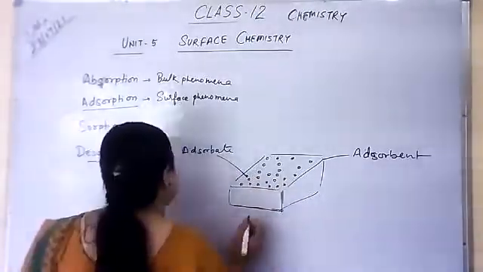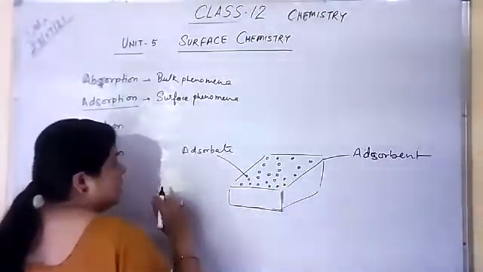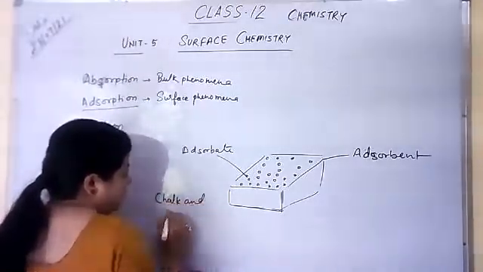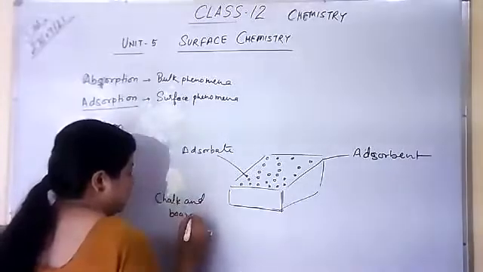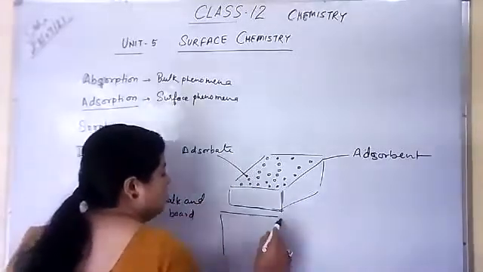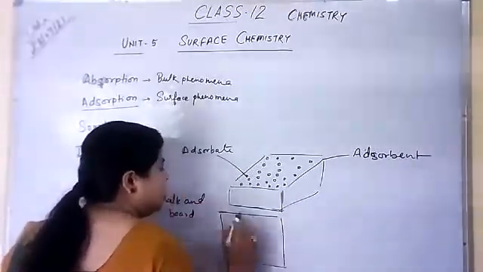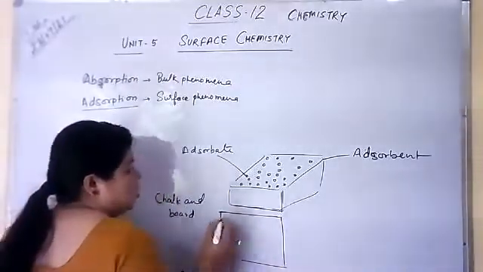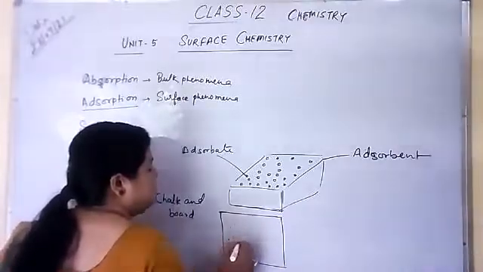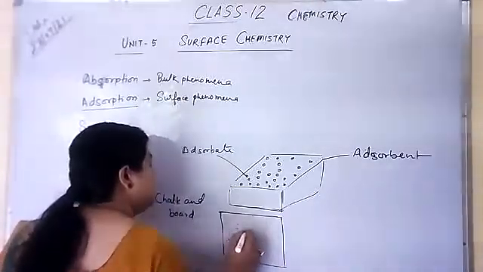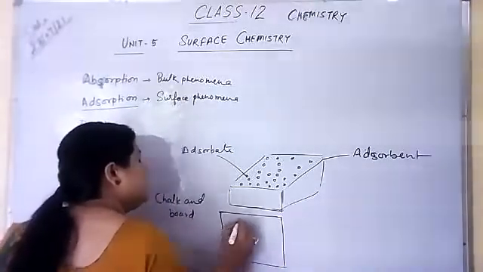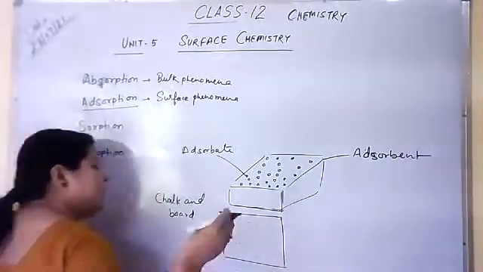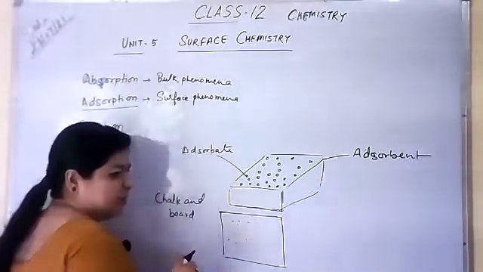Correct? For example, chalk and board. You can see the board. When you write on the board with chalk, the chalk particles will adsorb on the surface of the board, but do not enter into the board substance.